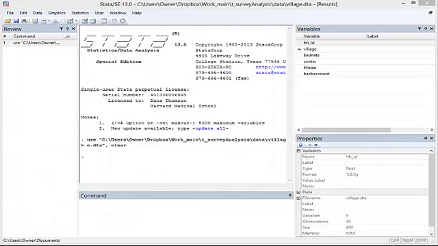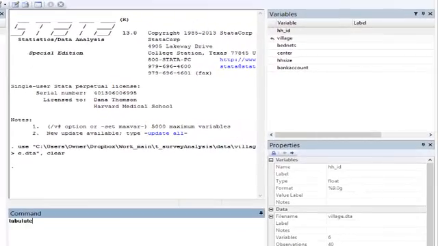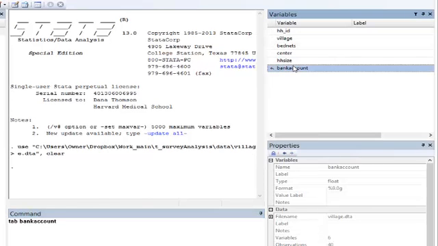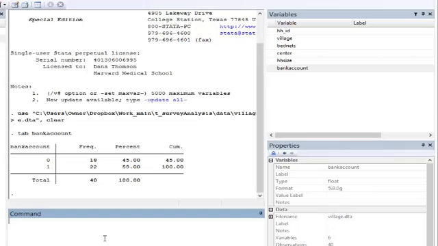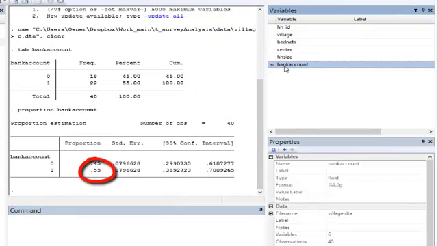Let us go back to our example and instead estimate the prevalence of bank account ownership among our simple random sample of adults using the tabulate or proportion statements. The tabulate statement, which we call tab for shorthand, calculates the frequencies and proportions of the sample with the outcome. The proportion statement calculates the percent and variance for a simple random sample study design. We see that 55% of households in this sample have a bank account.